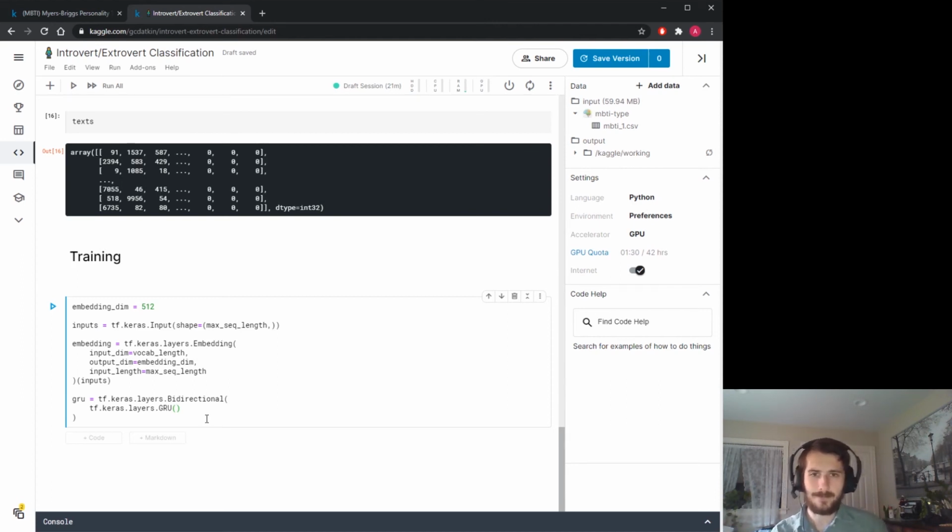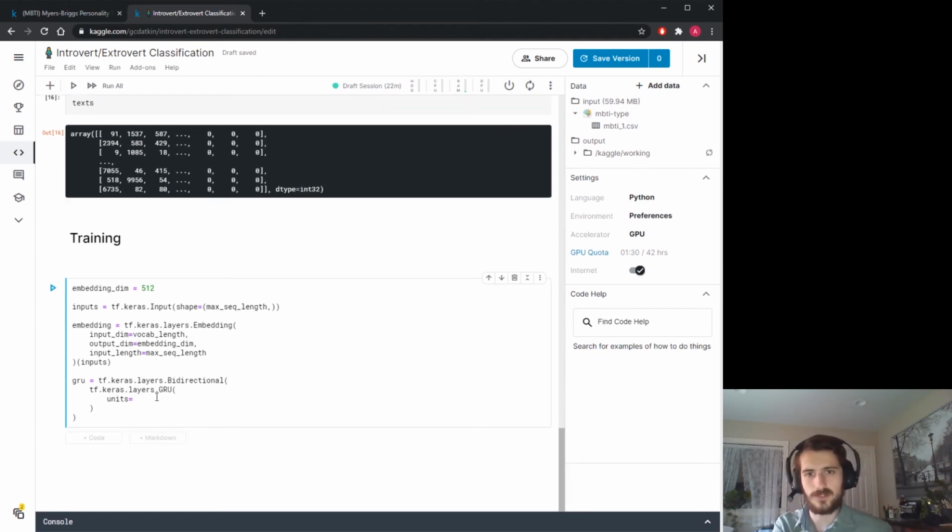And the GRU is going to take a number of units. This is just any number. The higher it is, the more prone to overfitting, obviously, with more parameters. I believe 256 works well here from my experiments. And we're going to enable return sequences.